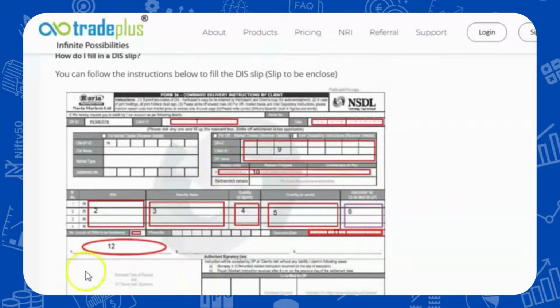You will have to sign the slip. So the first blank will be the first holder or the sole holder's signature. In the second blank will be the second holder's signature if you have any. And in the third blank will be the third holder's signature if you have any. So this is how you'll be filling a DIS slip.